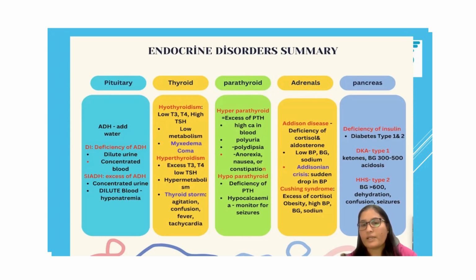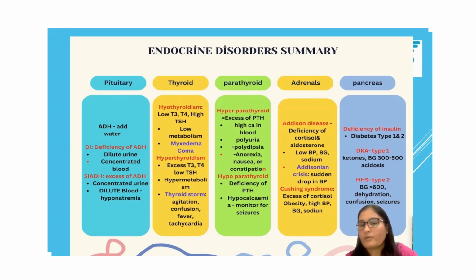Next, our adrenal gland. They produce the stress hormone cortisol and aldosterone. So there are two disease conditions. Addison disease is when there is a deficiency of cortisol and aldosterone. Cortisol mainly controls blood glucose, whereas aldosterone controls sodium and water retention. So it helps to retain sodium and water.